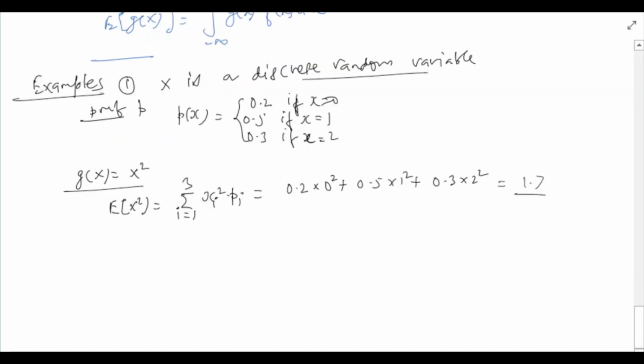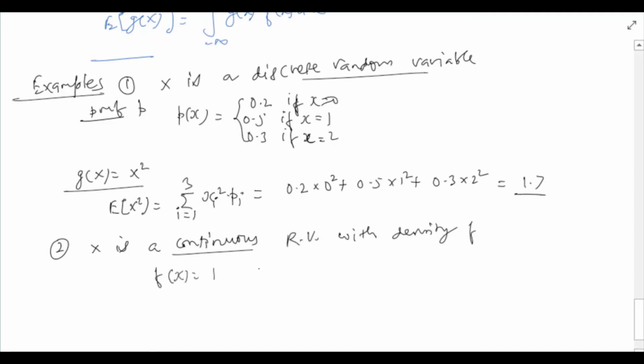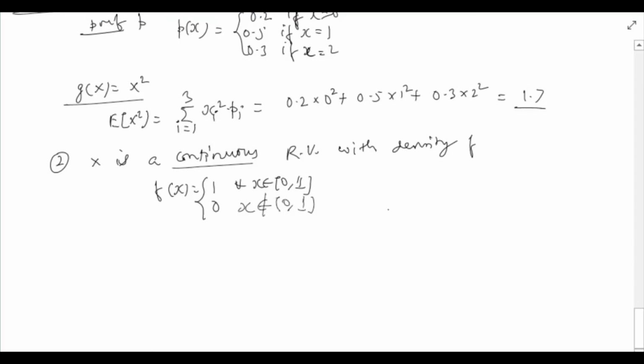Let's consider another example, this time of a continuous random variable. So x is a continuous random variable with density f given as follows. f of small x is 1 for all x in (0, 1), and it's 0 for all x not in (0, 1). So recall that we refer to this random variable as uniformly distributed over (0, 1). This is how the density looks like.